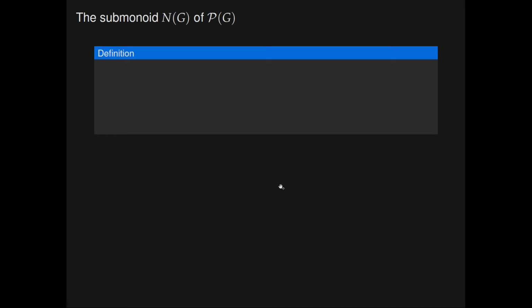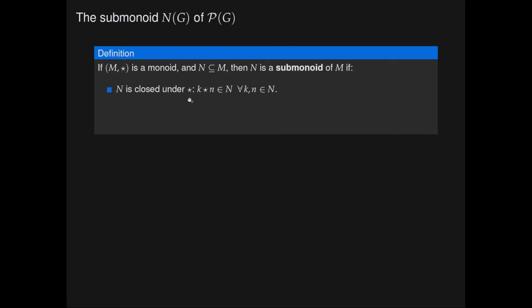First, let's define a submonoid of a monoid. If M is a monoid with binary operation star and N is a subset of M, we say that N is a submonoid of M if N is closed under star. This means that if K and N are elements of the subset N, then K star N will always be an element of N, and that the identity element 1_M of the monoid M is contained in the subset N. Intuitively, this says that the subset N is a monoid in its own right.